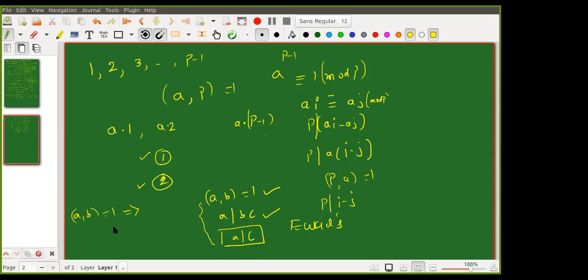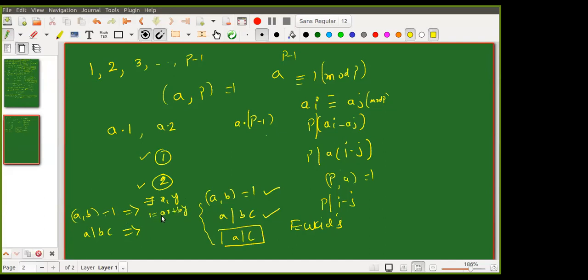So what can we do here? Think about a divides bc. Whatever is given, just write it down. a, b GCD 1. We can write 1 as an integer linear combination of a and b. Yes, Pranita, thanks. You know that by Bezout's identity, whenever GCD of a, b equals 1, there exist x, y such that 1 is equal to ax plus by.